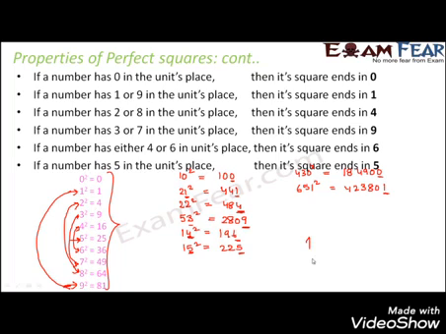Let's say you have the number 17891 and you have to square this number. You have to tell me that the square of this number would end in which digit. Just focus on the units place. Units place is 1, and 1 square is 1, so the result would end in 1. It is as simple as that. You do not need to memorize any rules. You just know these. Just focus on the units digit of the given number, and looking at it, you can say what would be the units digit in the final result.